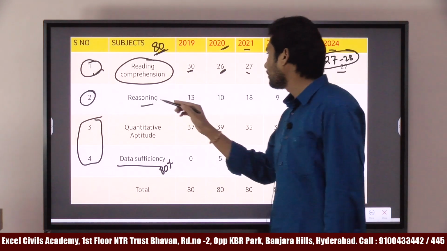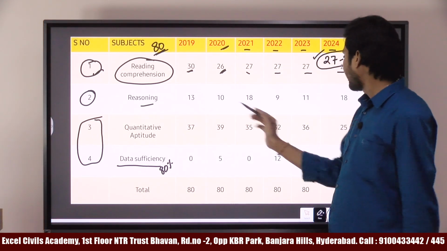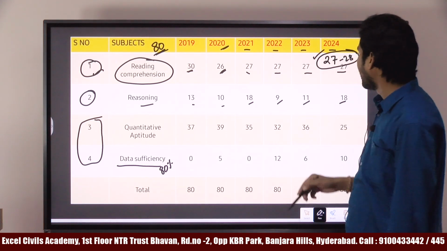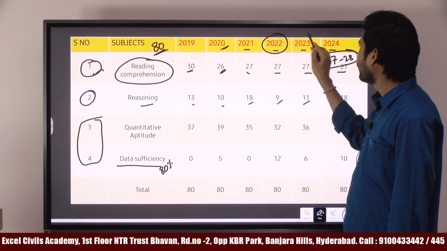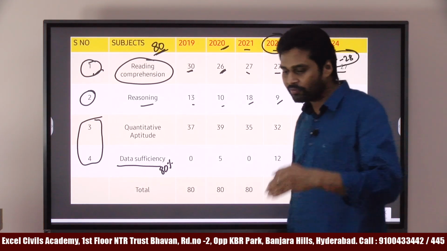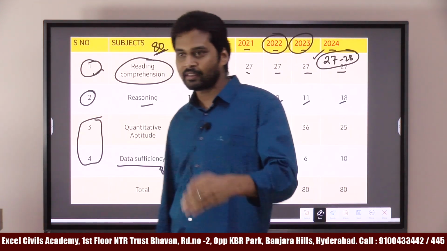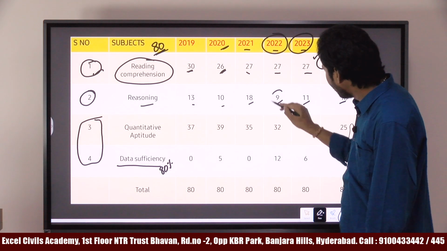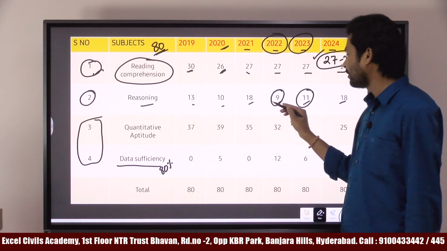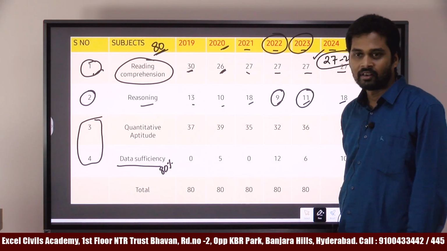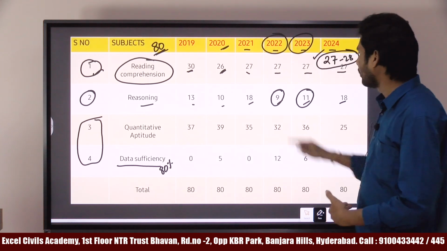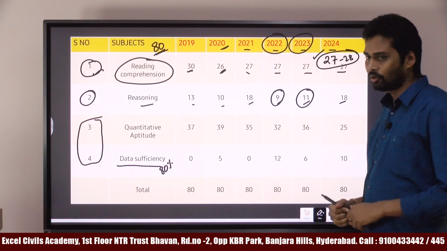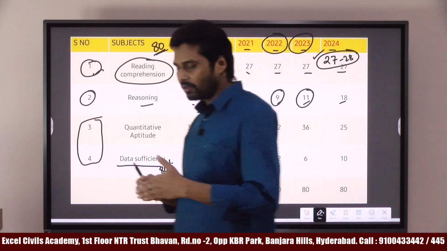Next, coming to reasoning. It varies: 13, 10, 18, 9, 11, 13. Especially for the 2022-23 students, the immediate review after writing the exam was that the paper was tough. Why? Because the number of questions from logical reasoning was 9 and 11, and maximum students depend on reasoning.